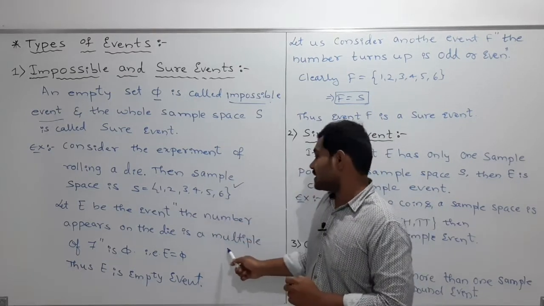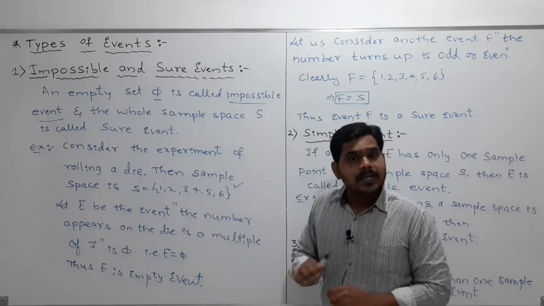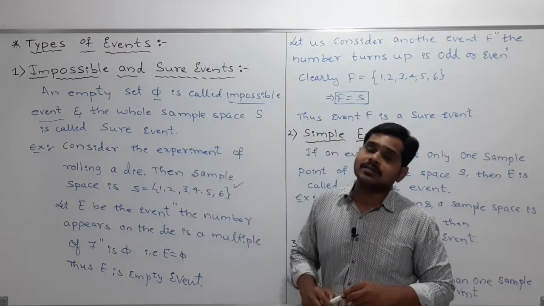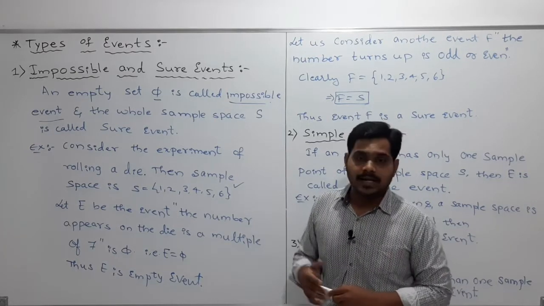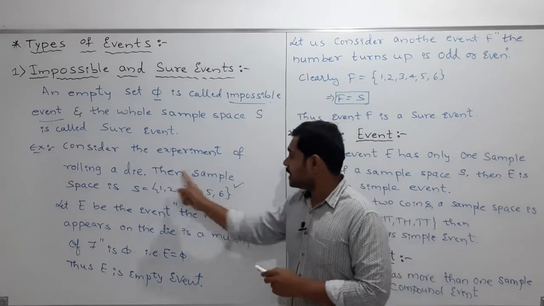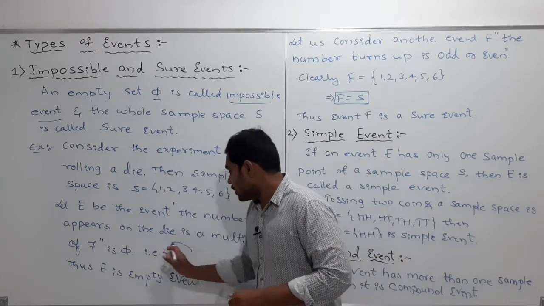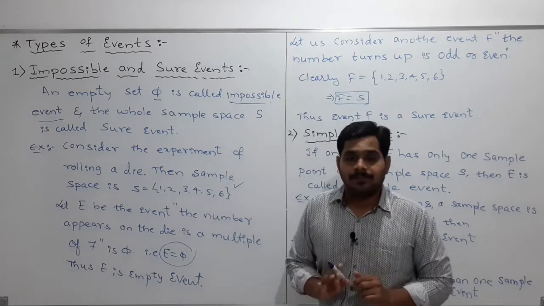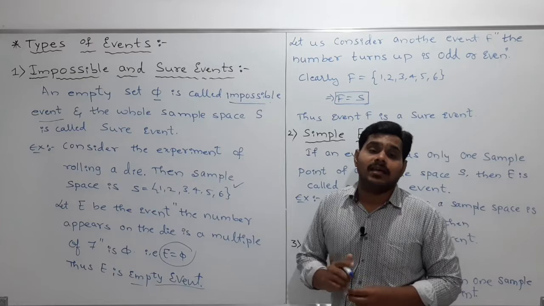Is there any multiple of 7 among them? There is none. Multiples of 7 would be 7, 14, 21, and so on. So E is equal to the empty set, phi. Therefore E is called an empty event.